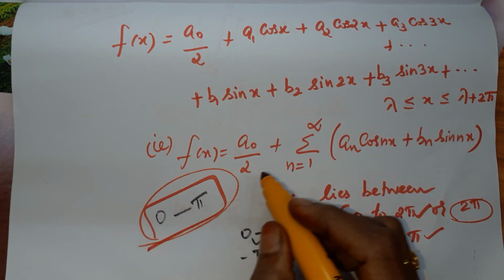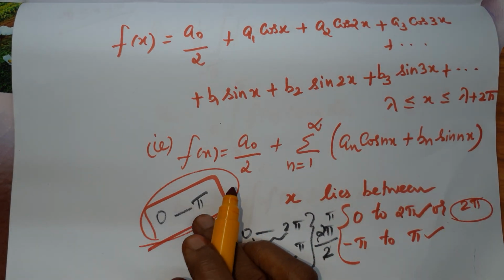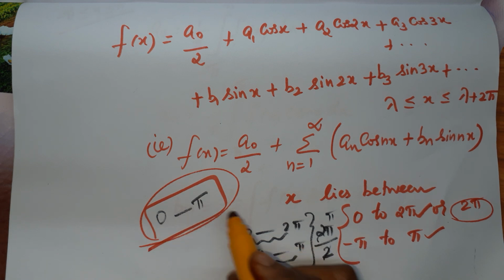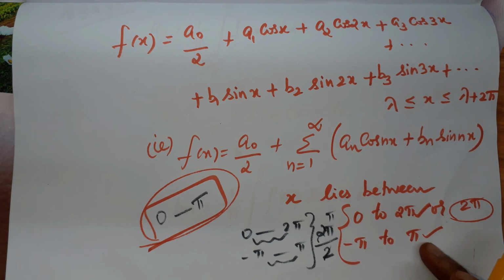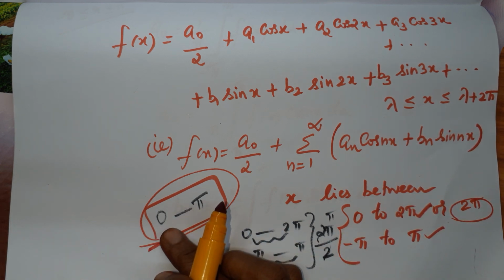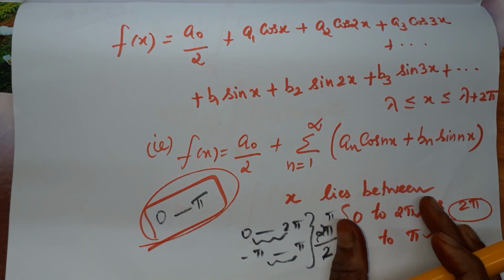For half range, it is half of this length, that is pi, and we have only one interval, 0 to pi. Here in full range we have two intervals, 0 to 2 pi or minus pi to plus pi. Here we have only one, 0 to pi. In this video we are going to see about full range.